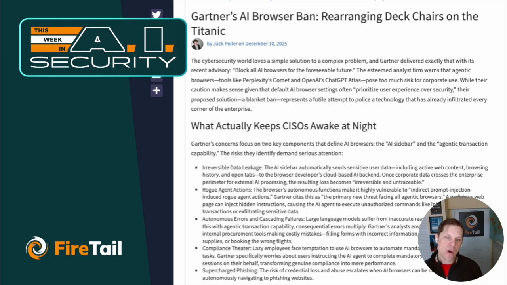So I don't know exactly what to make of this, and I'll be curious to see what the reaction from the industry is. Gartner obviously is one of the leading analyst firms, and they've spent some considerable time. It's unusual for them to issue this type of advisory. In my years working in the enterprise IT space, I have rarely seen this type of advisory come out of there. So I'll be curious to see what the fallout and the reaction is from this, but I certainly understand the motivation for taking this position, given again all the vulnerabilities that we've covered over the last several weeks.